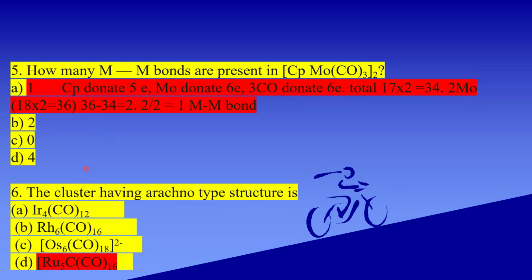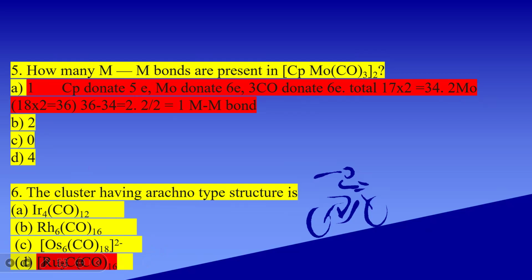The last one is, the cluster having an arachno type structure is, in the case of Ru5C(CO)16. Ruthenium comes under the iron family, that is iron, ruthenium, osmium. So here, 8 into 5, which means 40.